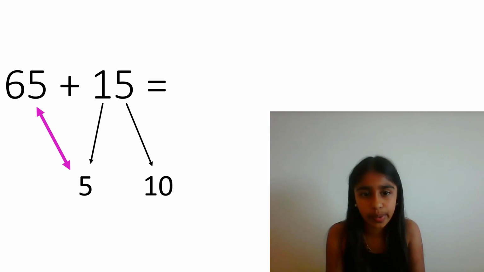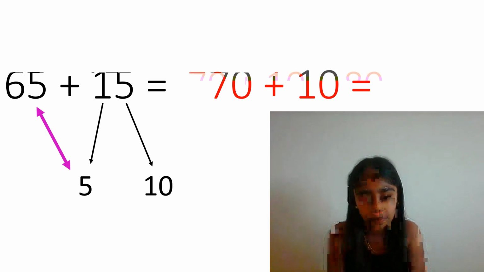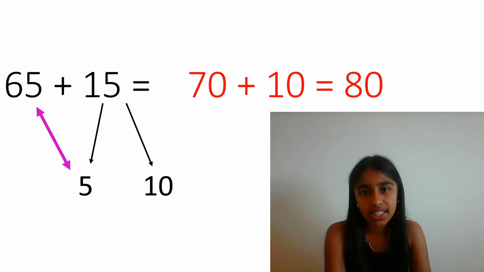And now we have a new equation. 70 and 10. 65 and 15 is the same as 70 and 10. We have just made the first example easier. The answer to 70 and 10 is 80. You can choose which number you split, as you will get the same answer for each.